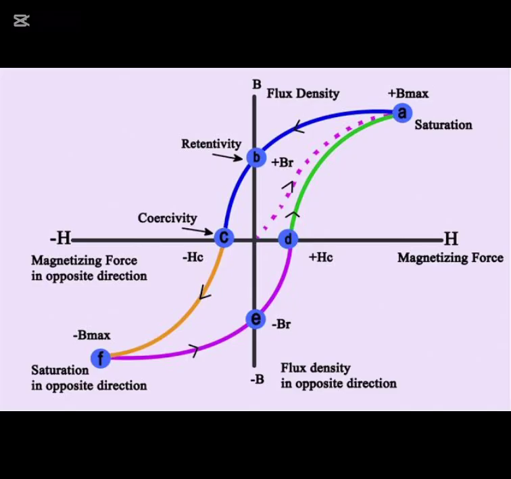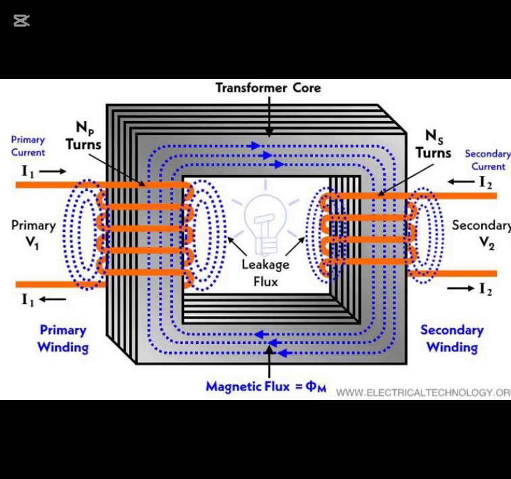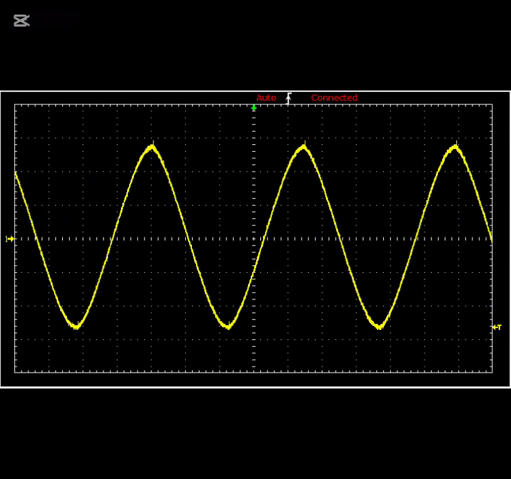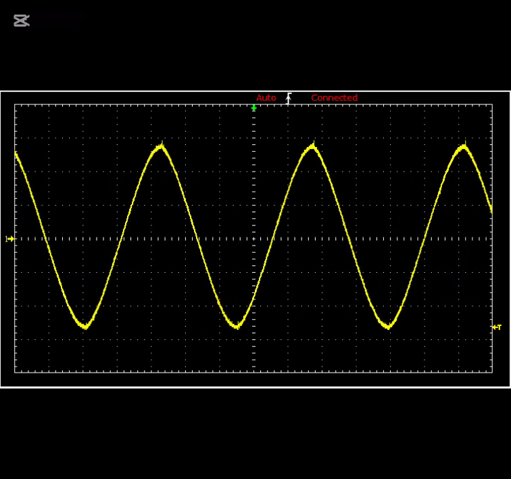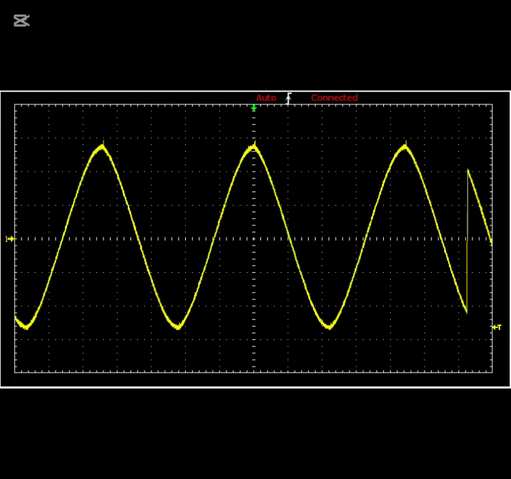2. Core saturation. The magnetic core of a transformer can become saturated if the frequency is too high. Saturation occurs when the magnetic field in the core becomes too strong, causing the core to become magnetically saturated. Lower frequencies help to prevent core saturation, therefore helping the transformer core to continue creating linkage flux between the two windings. 3. Insulation breakdown. Higher frequencies can cause insulation breakdown in the transformer windings.